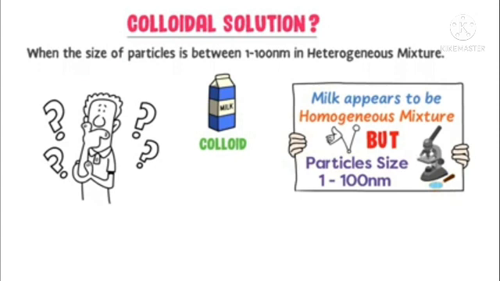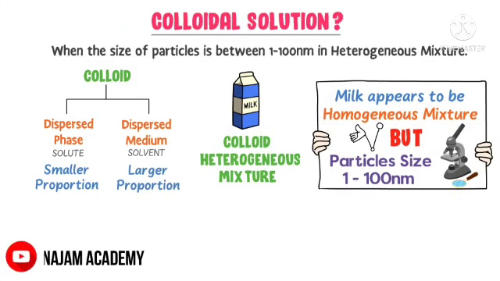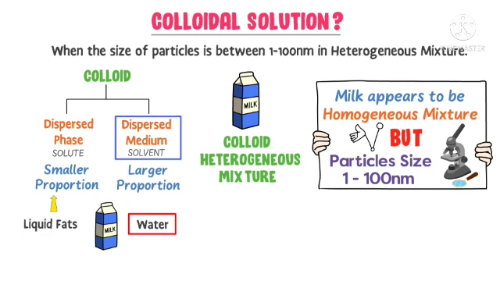The term colloid is sometimes used particularly for the dispersed substance alone in the colloidal solution. But the term colloid suspension refers to the overall mixture. Although suspension and colloidal solution are both different types of mixture, a colloid appears to be homogeneous because of its smaller particle size than a suspension. It also shows the Tyndall effect.